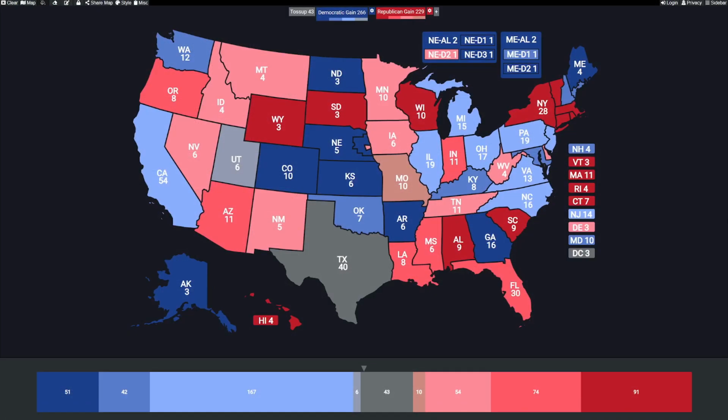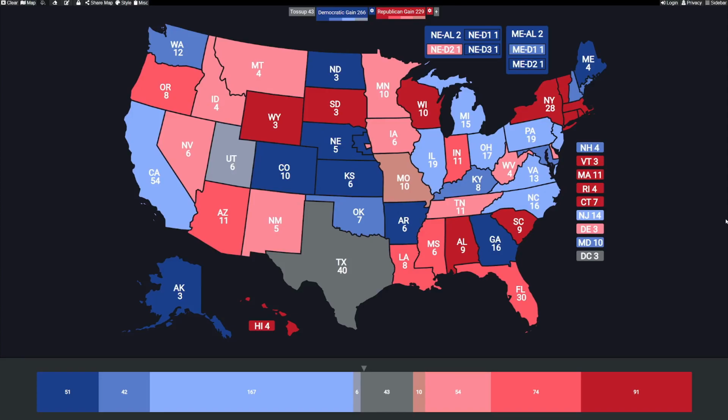And here it is. It's the same basic shading. The darkest colors are 10 or more point shifts. The very lightest colors this time are under 1 point shifts. And we'll say those are the tilt margins. Those would be Utah and Missouri. So that will come out to 4 levels of shading. Texas has no change, so I left it alone. I also have the shading for Nebraska and Maine's congressional districts.